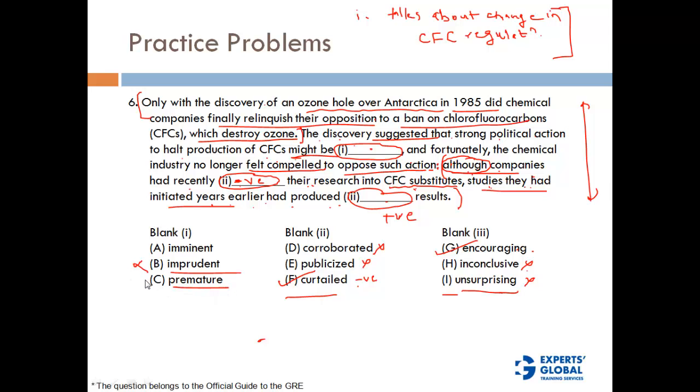Premature, it's not premature, it is after discovery, the facts and everything have been laid out, even the companies are now accepting that, so this doesn't make sense. So imminent is what we want. Imminent means upcoming, so that is what will fit here. So the answer here is going to be A, F, G.